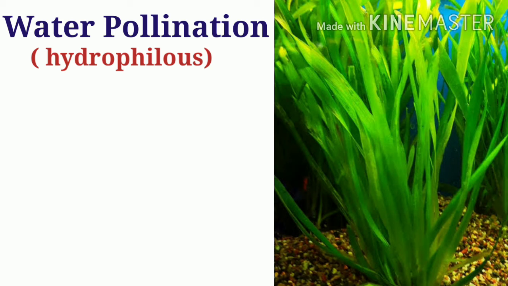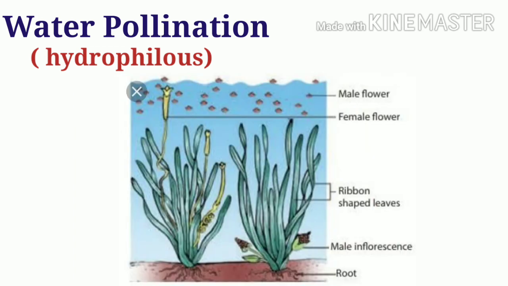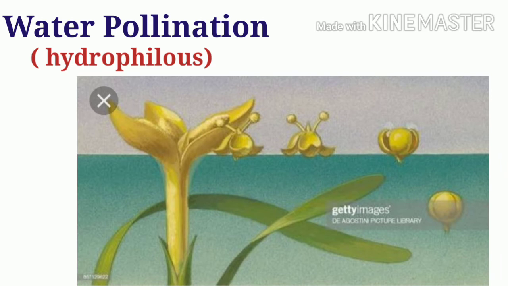So to increase the chance of pollination, the pollen grains are numerous. In some plants, the pollen grains have a specific gravity almost equal to that of water so that they may remain floating above the surface of water, thus increasing the chance of pollination. In some special cases, male flowers may float on the surface of water till they meet the female flowers.